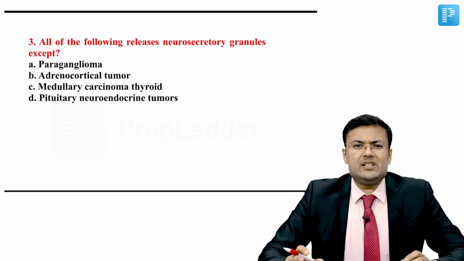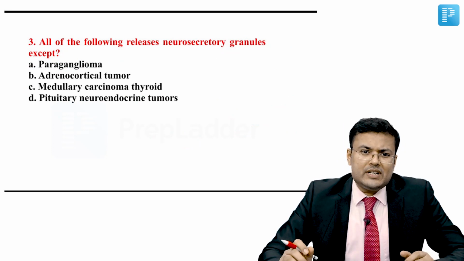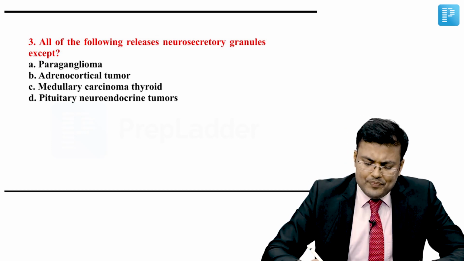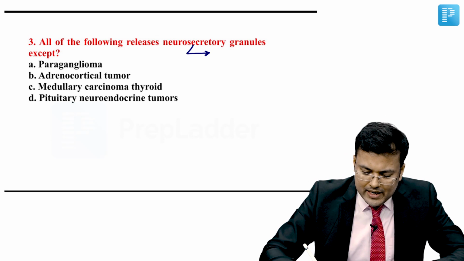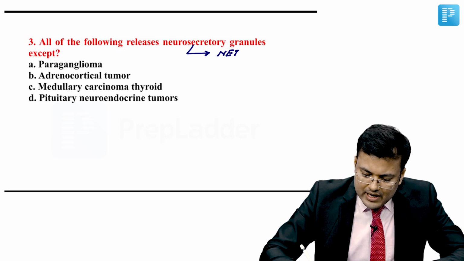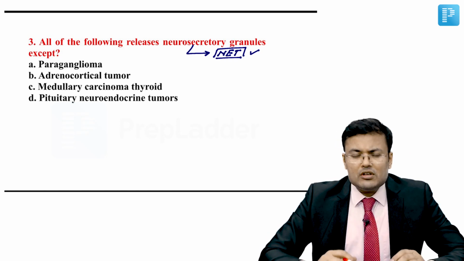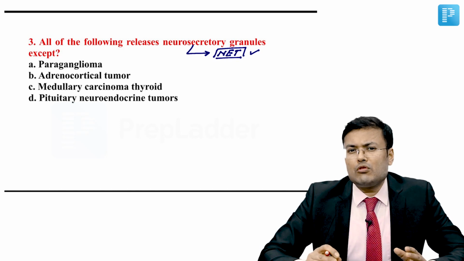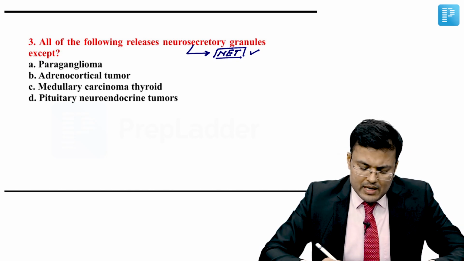Question number 3. This is an easy question. All of the following release neurosecretory granules except. You know that these neurosecretory granules are secreted by neuroendocrine tumors. So out of the given options, you have to rule out which one is not a neuroendocrine tumor.